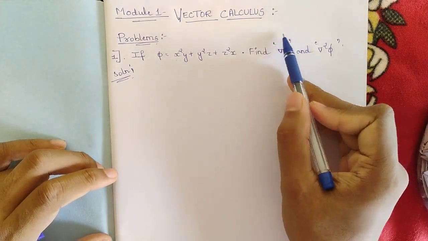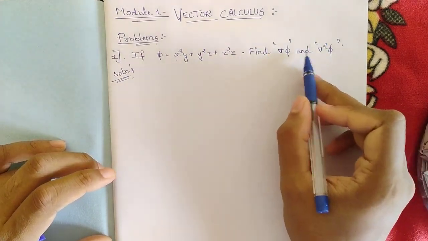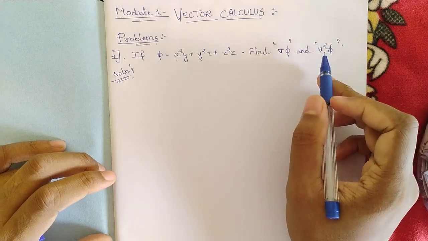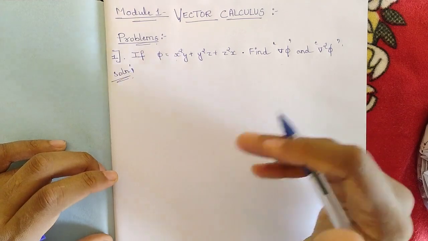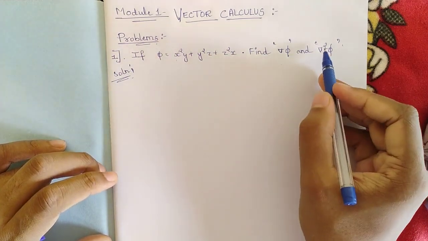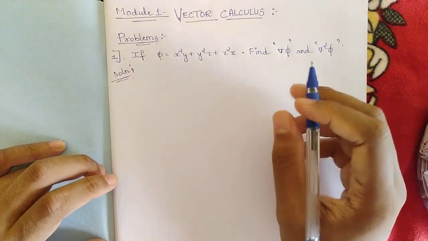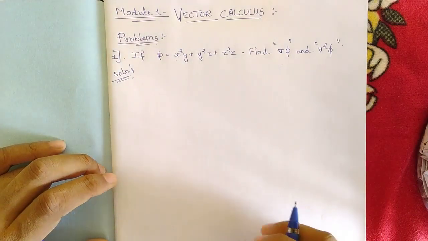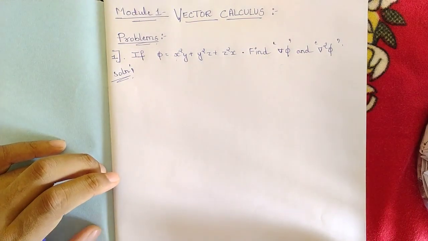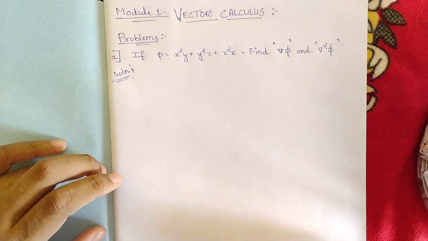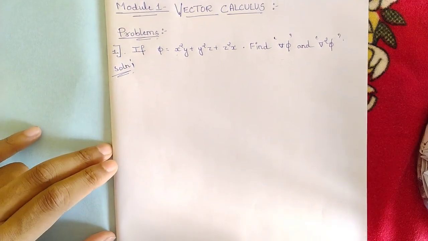So this del phi represents the gradient which I have already told you, and we have its formula as well. And what is this del square phi? Del square we can simply say that it is a Laplacian operator, so we should be doing the second order derivative. That is, whatever answer we get of del phi, we should again be partially differentiating with respect to x, y, z separately. Let us do this problem and try to get the answer.